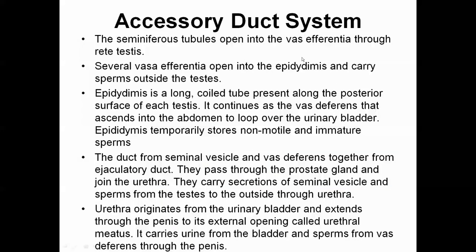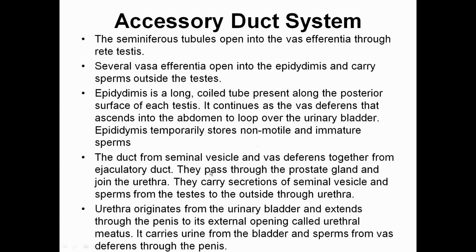Now come to the accessory duct section. Seminiferous tubules open into the vasa efferentia through the rete testis, and several vasa efferentia open into the epididymis. Epididymis is a long, coiled, tube-like structure present at the posterior end of the testes. It continues as the vas deferens that ascends into the abdominal cavity, that is, towards the urinary bladder. Epididymis is going to store the sperm in a non-motile and immature stage.